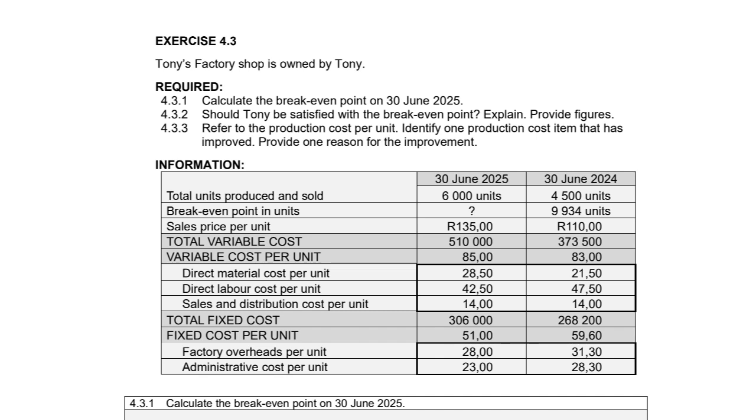Exercise 4.3. Tony's factory shop is owned by Tony. Required. 4.3.1, we need to calculate the break-even point. 4.3.2, should Tony be satisfied with the break-even point, explain and provide figures. And 4.3.3, refer to the production cost per unit, identify one production cost item that has improved, provide one reason for the improvement. So the information they give us: the total units produced and sold, the break-even point for 2024, sales price per unit for 2025 and 2024, our total variable costs, our variable cost per unit, our total fixed costs, and our fixed cost per unit.